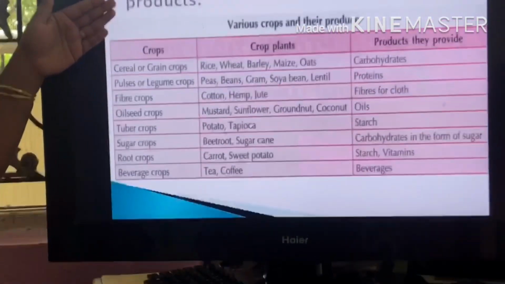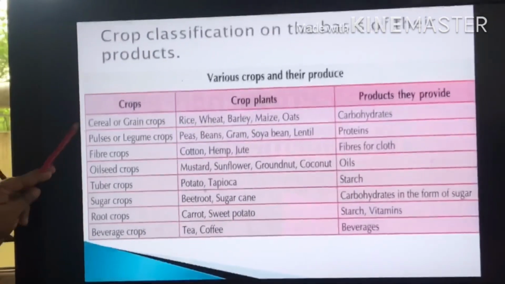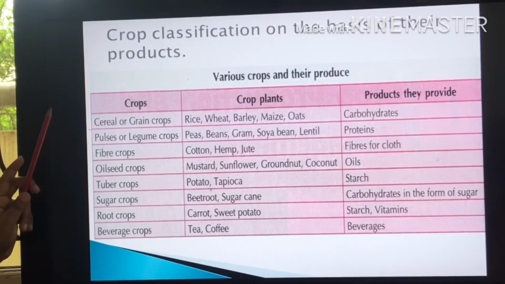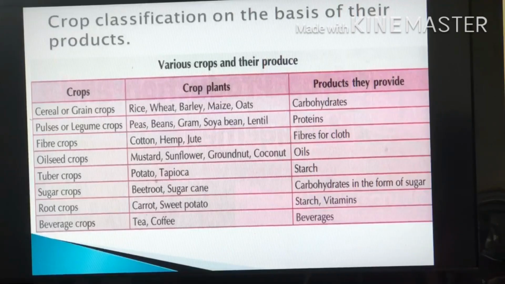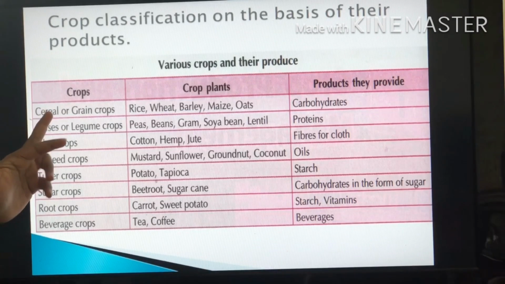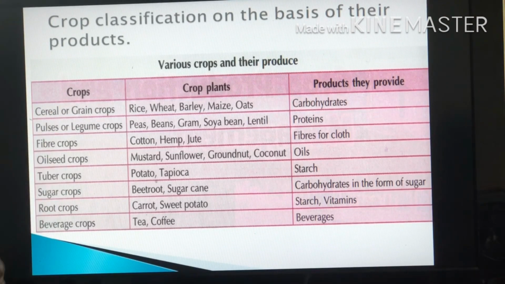We can divide the crops into 8 groups on the basis of their products. The first group is cereal or grain crops, that is, crops producing cereals or grains, and pulses. Here it's a classification based on the products: cereal or grain crops, pulses or legume crops, fiber crops, oil seed crops, tuber crops, sugar crops, root crops and beverage crops.